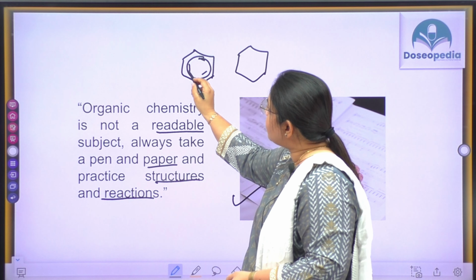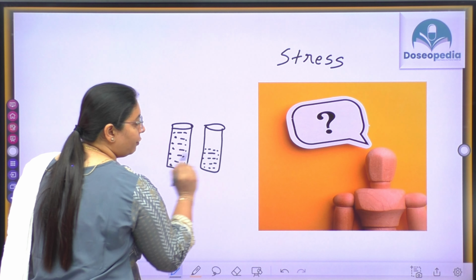Okay. Now the next one is what? What is this? Right? This is our routine life. Stress. Right? If you have stress in your mind, you cannot memorize anything. Right? Say for example, you have 2 glasses. One glass is full of water. And one glass is just half filled with water.